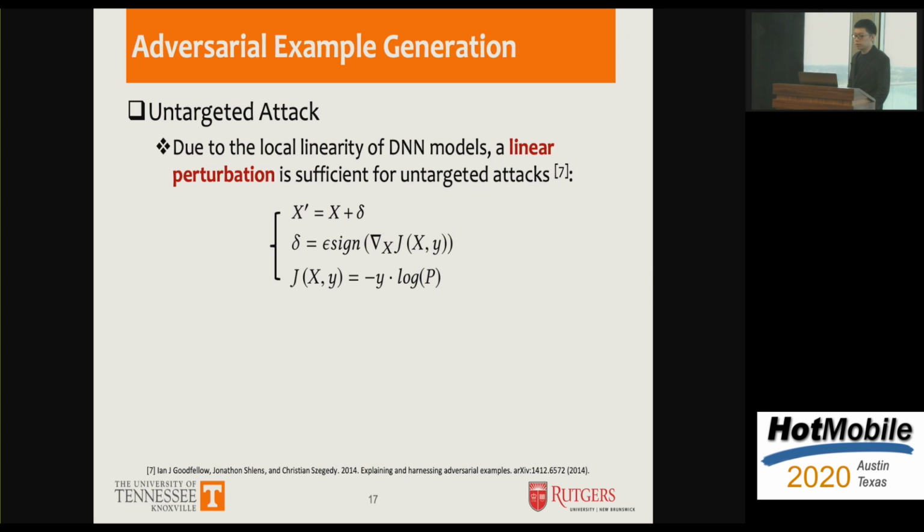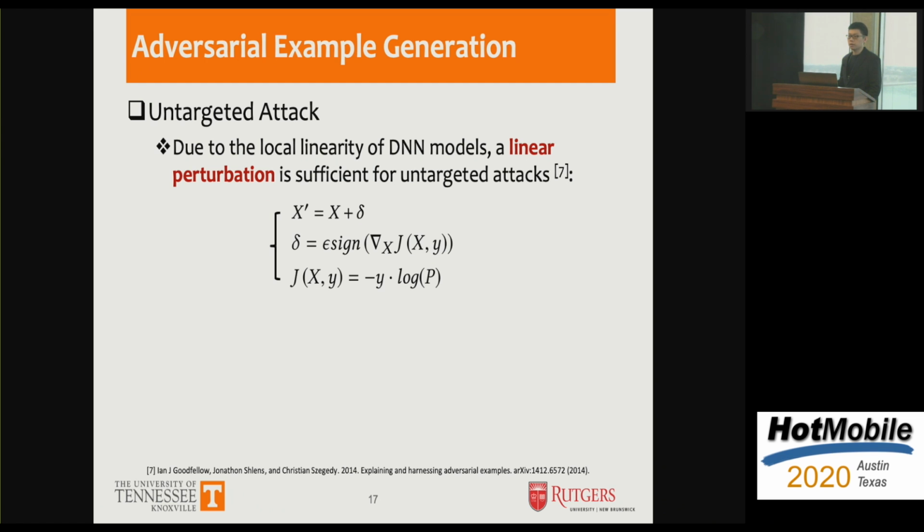So now let's talk about how to generate adversarial examples. Previous studies have shown that due to the local linearity of DNN models, linear perturbation is sufficient for generating untargeted adversarial examples. Here, x' denotes the adversarial example. It is constructed by applying a noise delta to the original input x, where delta is calculated by taking the sign of the gradient of the loss function with respect to the input x.